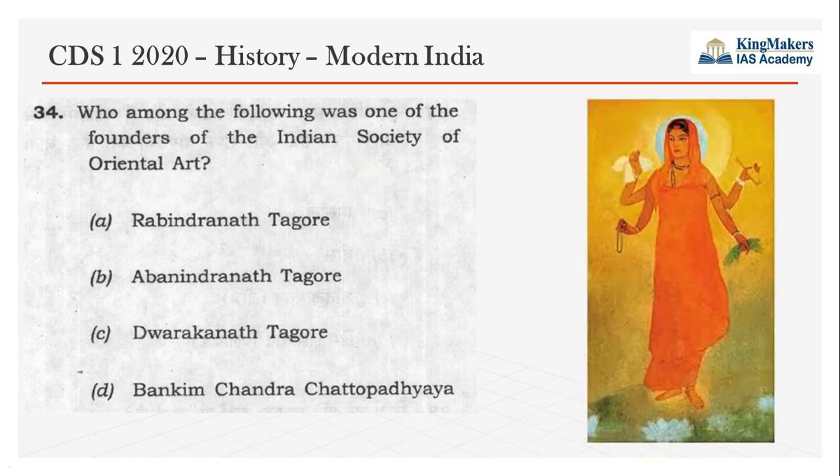This is one of the famous paintings done by Abhendranath Tagore's Indian Society of Oriental Art, the painting of Bharat Mata. This was the first painting which gave an image to Bharat Mata, and that led to a lot of patriotism. So this Indian Society of Oriental Art also instilled patriotism in the minds of people.